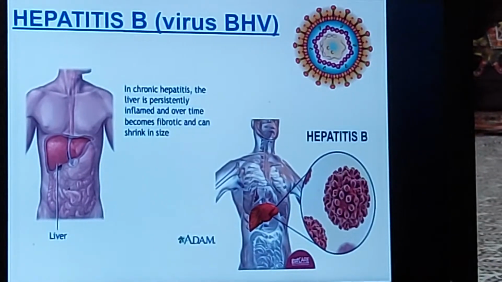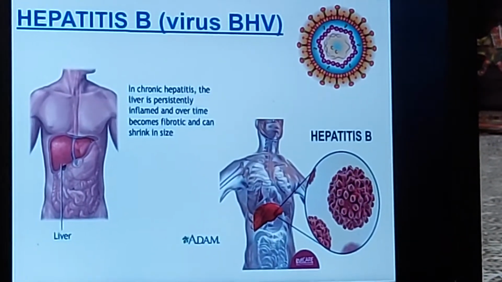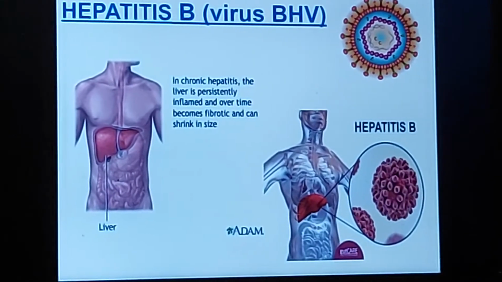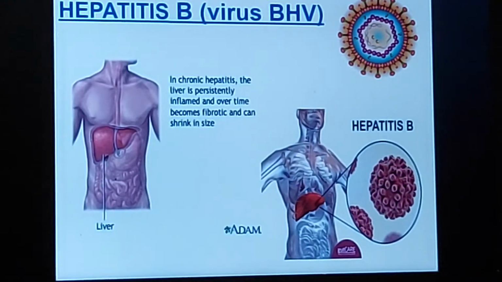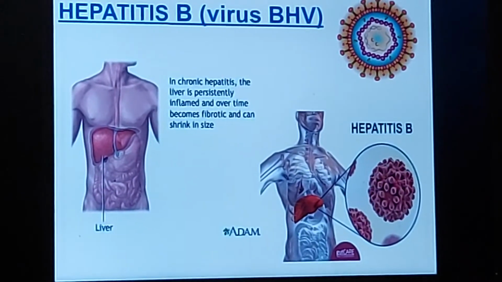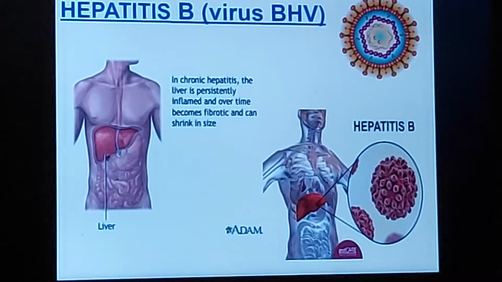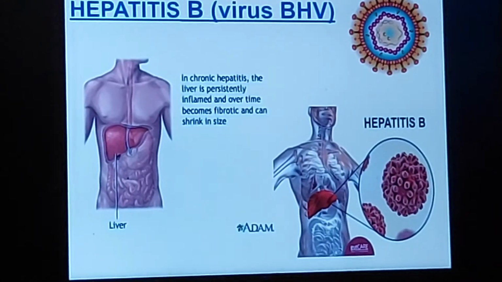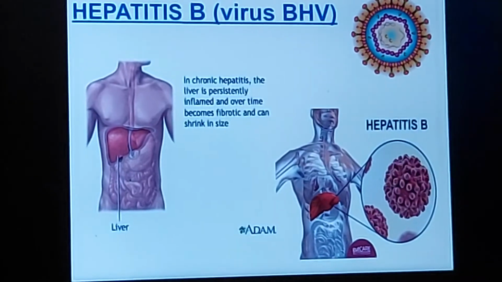This is another disease caused by a virus, hepatitis B. Don't get confused with hepatitis A, because hepatitis A is completely different from hepatitis B. Hepatitis A in general we call jaundice, but hepatitis B is a disease which gets transmitted in a very similar manner to AIDS.